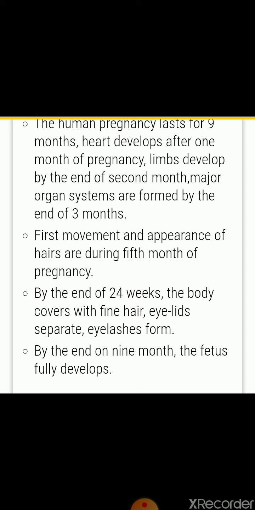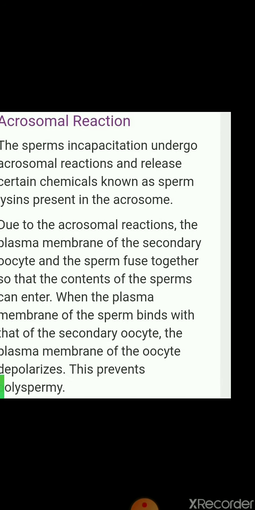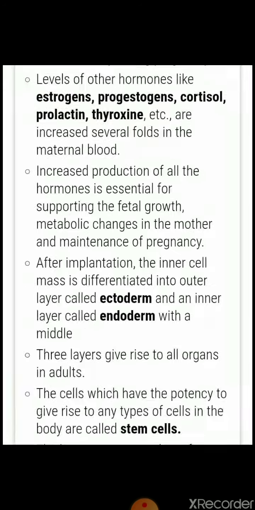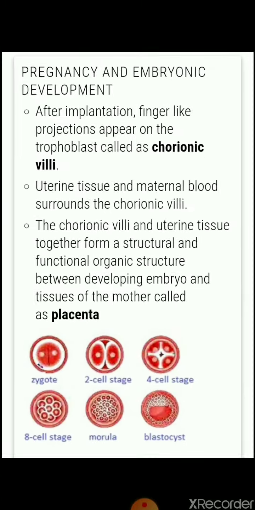By the end of 24 weeks, the baby is covered with fine hair, the eyelids separate, and eyelashes form. By the end of the 9th month, the fetus fully develops. So this is the time that is called the gestation period of 9 months in human beings.